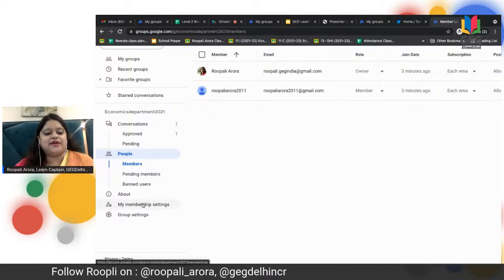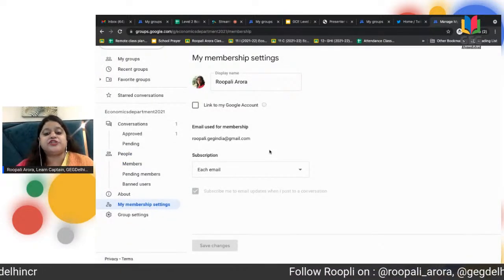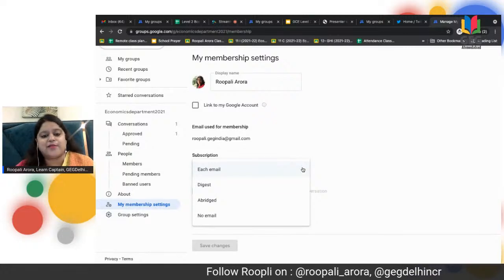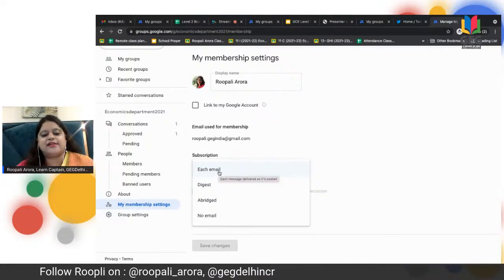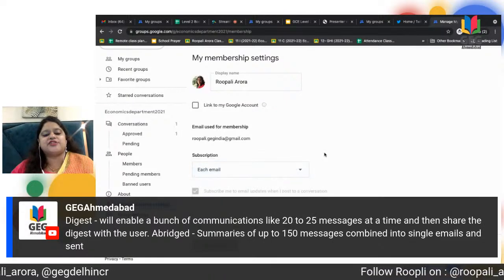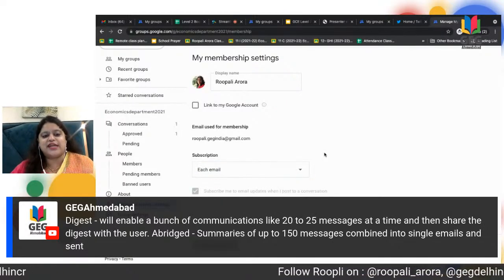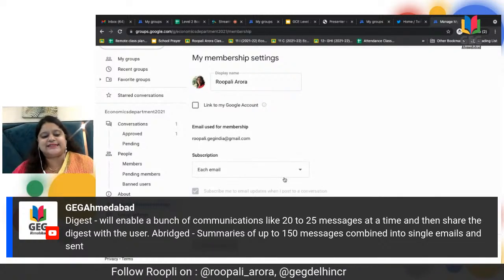Then you have membership settings over here. You can click on the membership settings and change this setting anytime you wish. So, the initial settings that I showed you: each email, digest, abridged, and no email. All these can be changed anytime. So not to worry. When you create a Google group, you can actually change the settings anytime you wish.